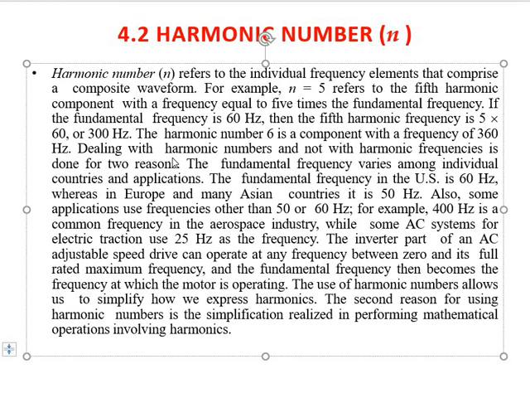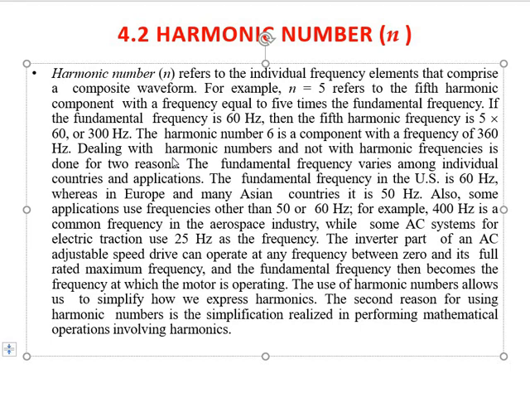For example, 400 Hz is a common frequency in the aerospace industry, while some AC systems for electric traction use 25 Hz, and the inverter part of AC adjustable speed drives can operate at any frequency between 0 and its full range, and the fundamental frequency then becomes the frequency at which the motor is operating.